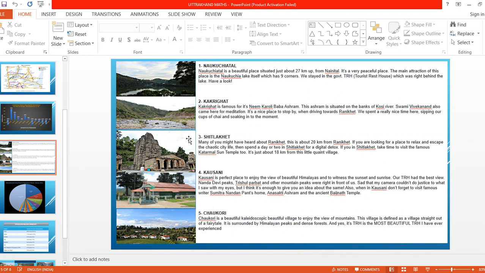Okay, next, which is the next one? Sheetal Khet is there. Sheetala Khet is there. What is that Sheetala Khet? Where is it? We will see now. Many of you might have heard about Rani Khet. Yes, you might have heard, children. Or before we go to Uttarakhand, we will get the information.